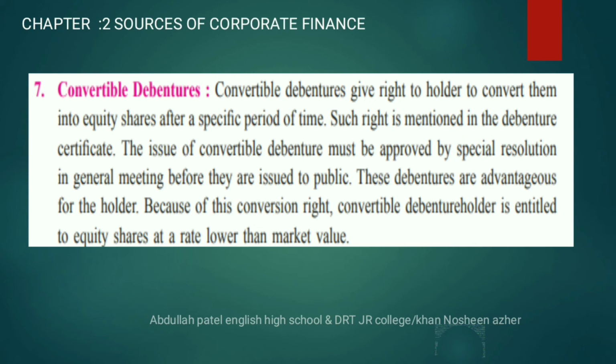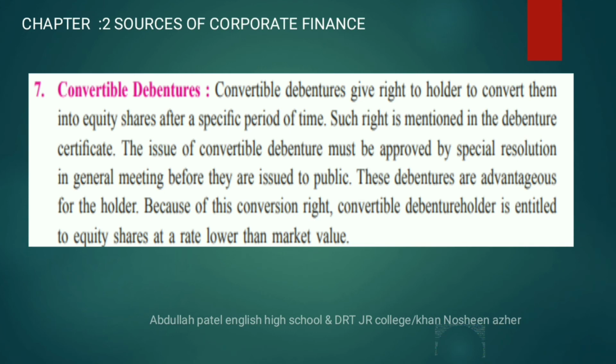The issue of the convertible debenture must be approved by a special resolution in the general meeting before they are issued to the public. That means convertible debenture holders get a priority to convert themselves into equity at the time of the maturity date. All the information related to conversion is given in the debenture certificate, so you can read the details about the convertible debenture.